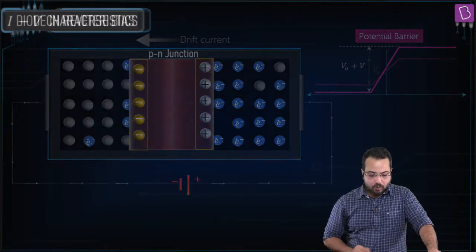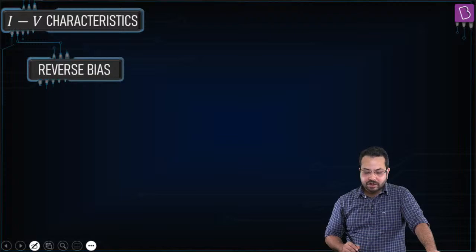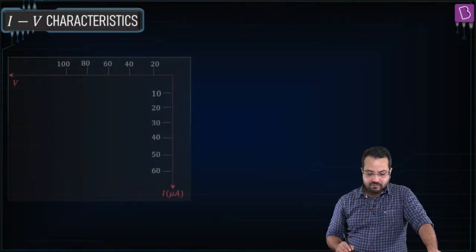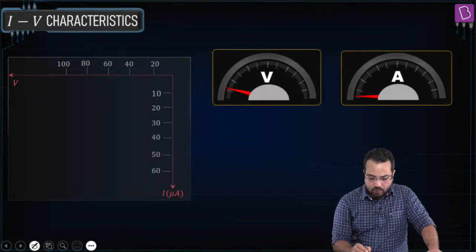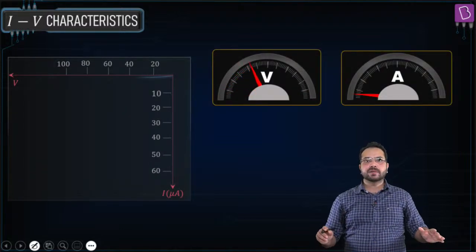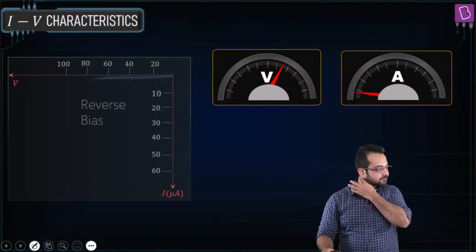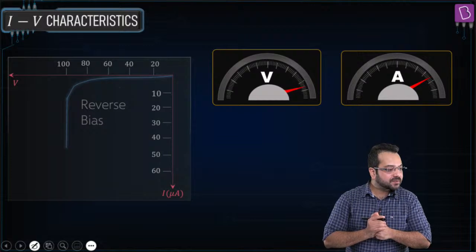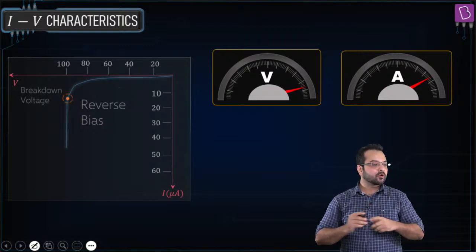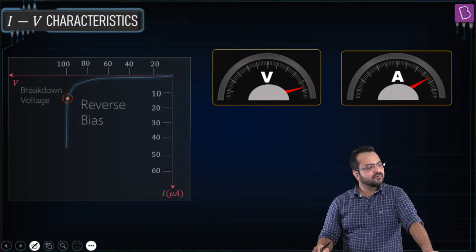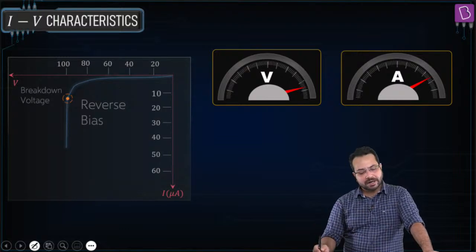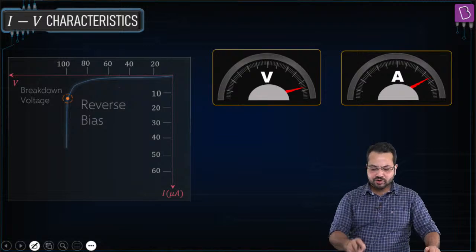Correct? Okay, so quickly let's talk about the reverse bias characteristic. Okay, and I want you to check this out again. It is pretty self-explanatory. Hypergaming is saying in reverse bias units of voltage is also in microampere. No, units of voltage is going to be in volt. Unit of current is going to be in microampere. True.